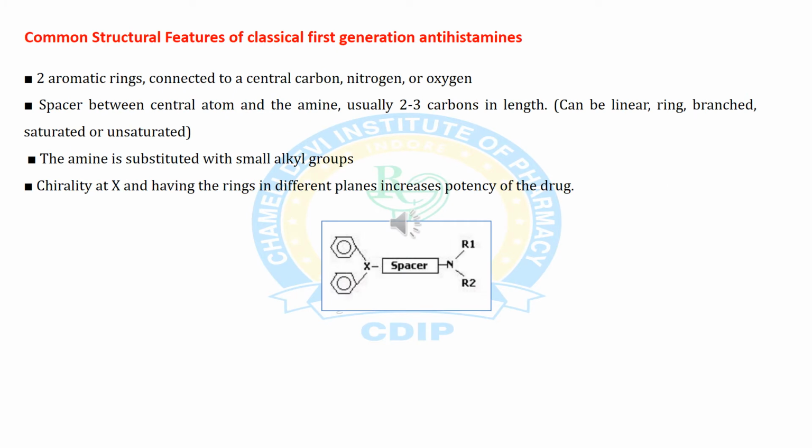Now we are coming to the common structural features of classical first generation antihistamines. So what is the property of antihistamines in terms of structure? They have 2 aromatic rings connected to a central carbon, nitrogen or oxygen. The space between the central atom and the amine is usually a 2-3 carbon chain length. The amine is substituted with small alkyl groups. Chirality at the halogen and having the rings in different planes increases the potency of the drug.